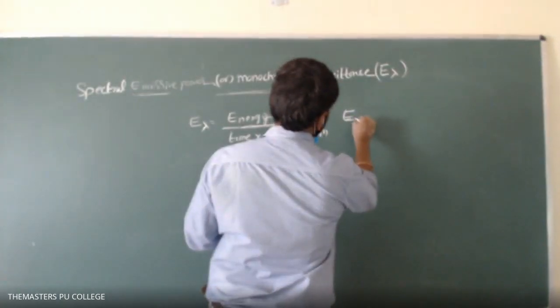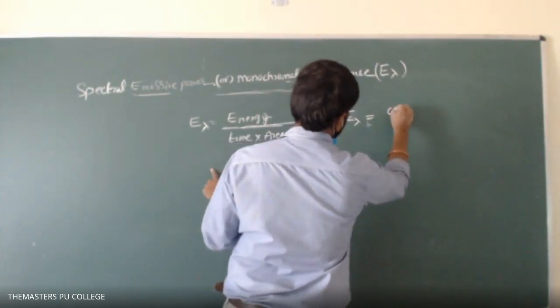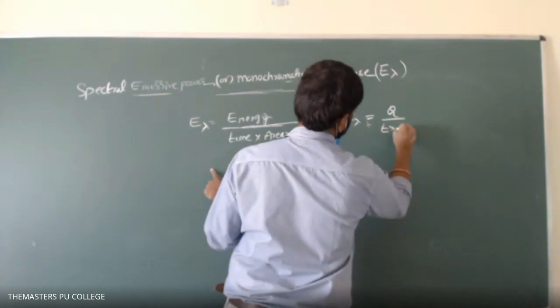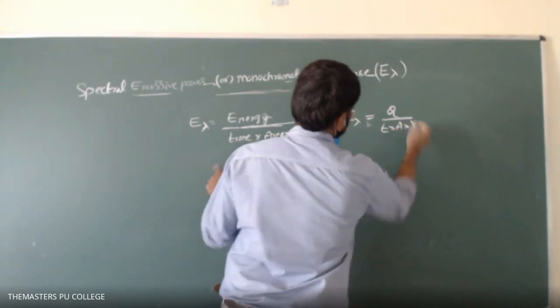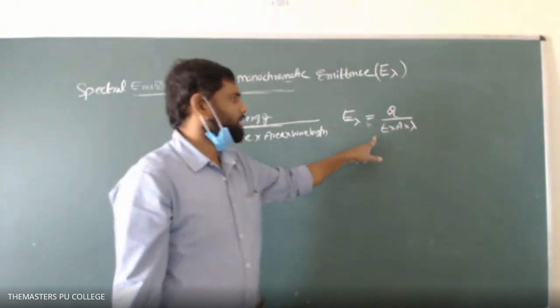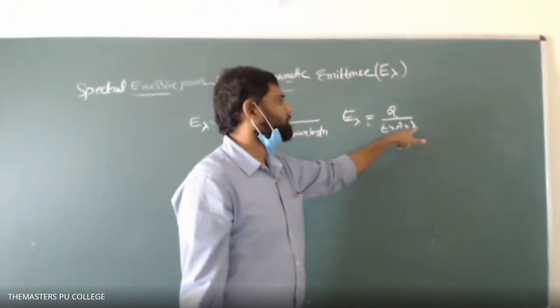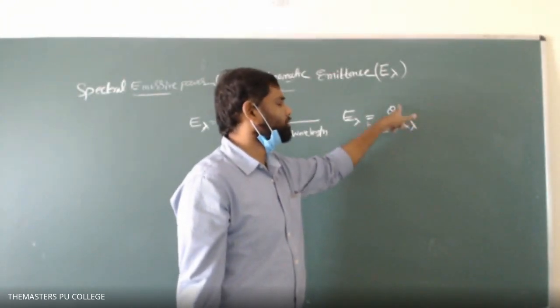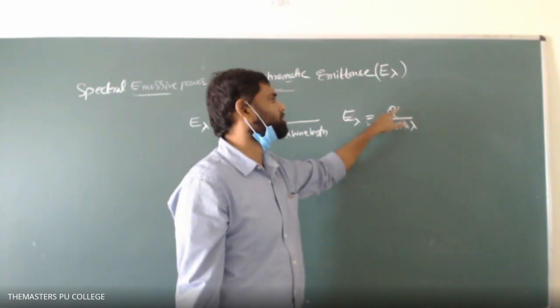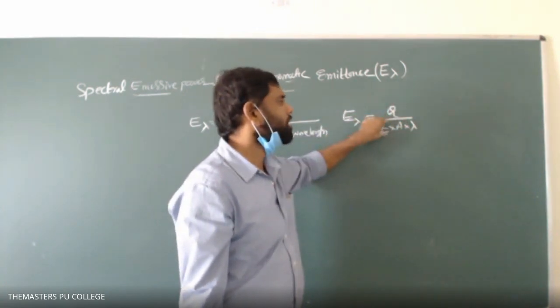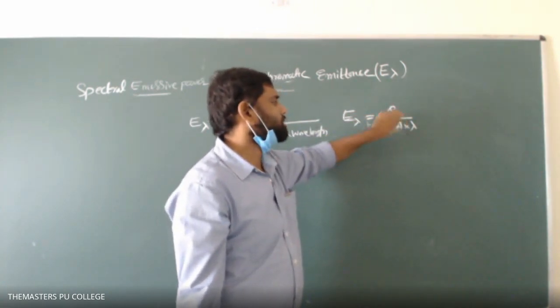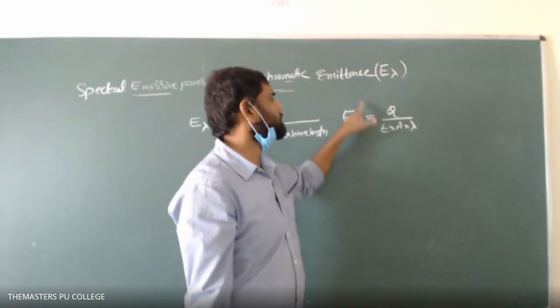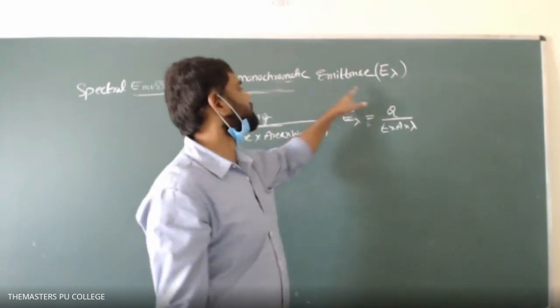That's why E lambda is equal to Q by T into A into delta lambda. Energy emitted per unit time from unit area per unit range of wavelength. For a unit range of wavelength, how much energy is emitted per unit time from unit area of the object which is radiating the emission, that is known as its monochromatic emittance.